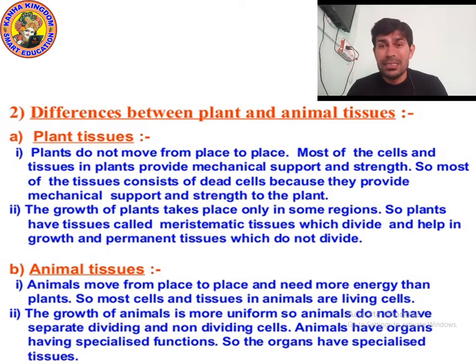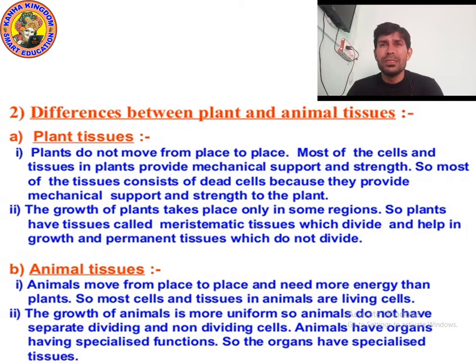Why does the plant stand straight? The reason behind it is that the cells present in plants provide mechanical strength and keep it straight, like parenchyma, collenchyma, sclerenchyma.